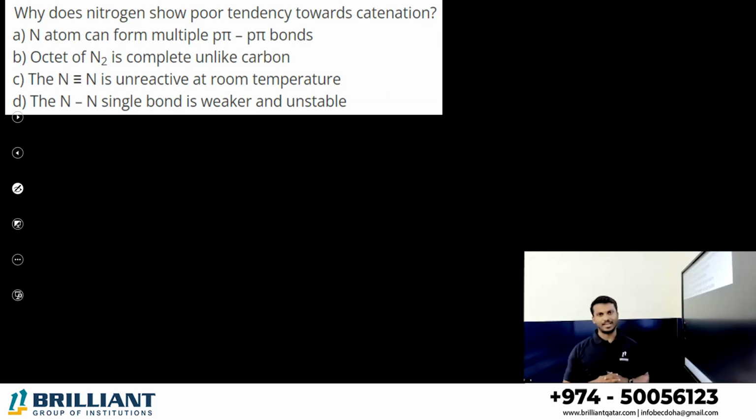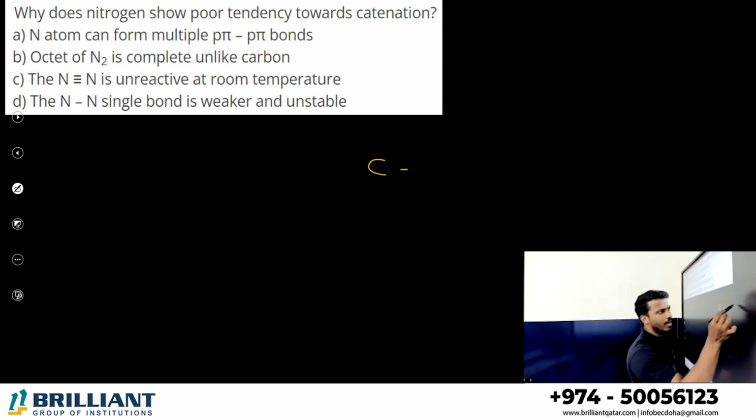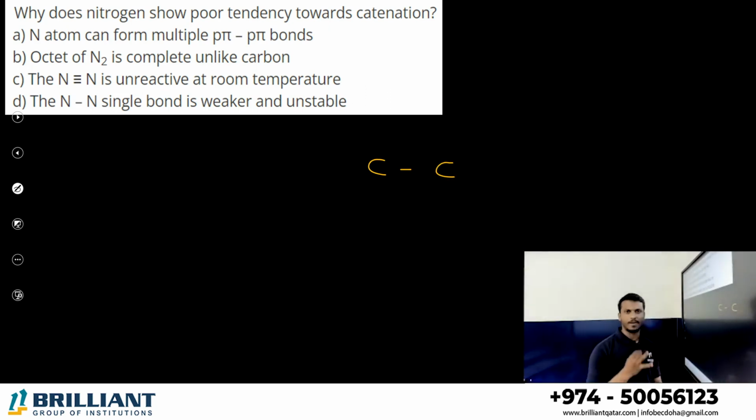You know what is meant by catenation? It's a self-ability of an atom to make a bond with their own elements. Like, carbon can make a bond with their own element like carbon, single bond, double, triple bond. So carbon has high catenation power. But why is nitrogen not forming nitrogen bonds, and why does it not exist in different forms like allotropes? So the two questions, one answer. Why does nitrogen not form catenation, or have less ability? Another one, why does nitrogen not form allotropes?